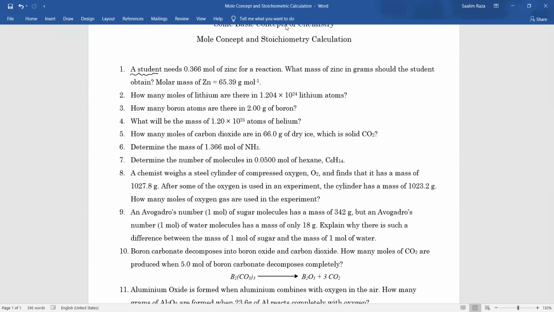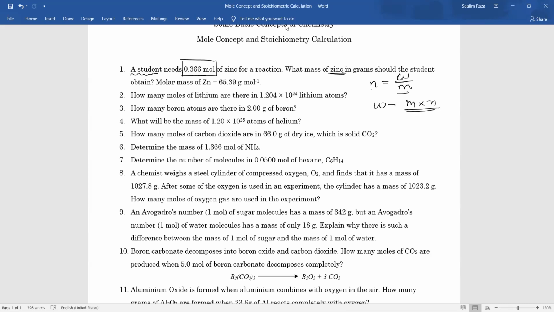Now, the important thing is that you have to calculate the mass of 0.366 mole of zinc. For that, what is the formula? The main formula that you are going to use is number of moles is equal to given mass, that is given by W upon molar mass. So we have the number of moles and the molar mass, and we want to find the given mass. You can just take the molar mass into n. As simple as that.